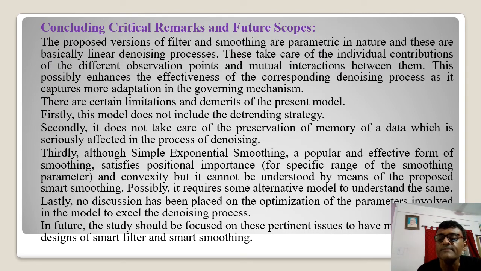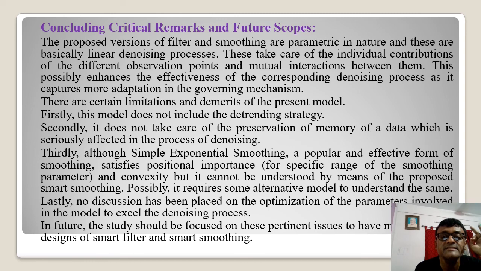So some concluding remarks on these issues that we have tried to develop. The proposed versions of filter and smoothing are parametric in nature, and these are basically linear denoising processes, as we can see here. These take care of the individual contributions of the different observation points and the mutual interactions between them. This possibly enhances the effectiveness of the corresponding denoising process, as it captures more adaptation in the governing mechanism. But there are certain limitations and demerits of the present model.